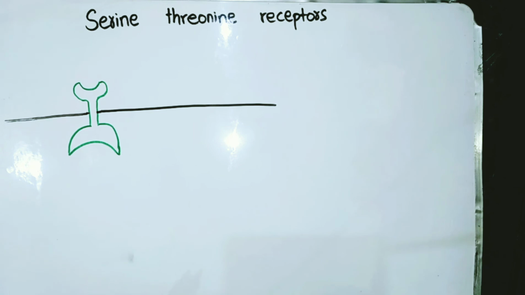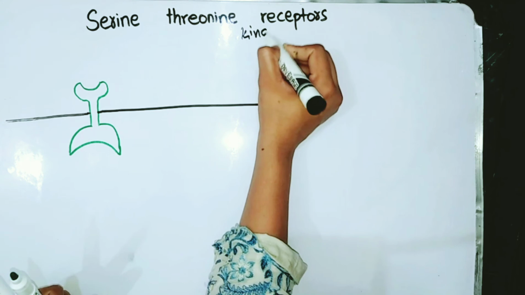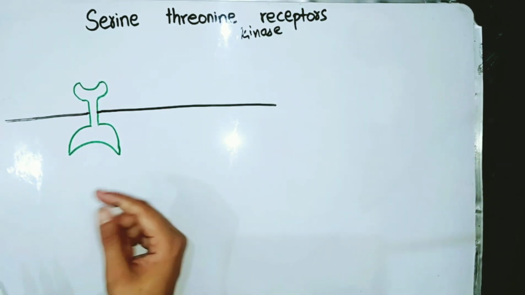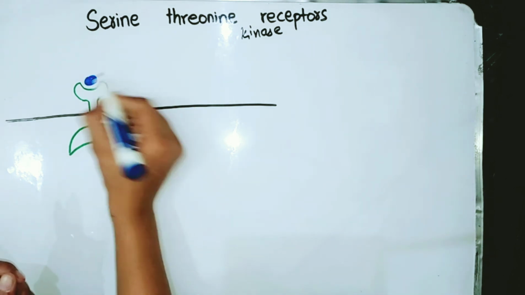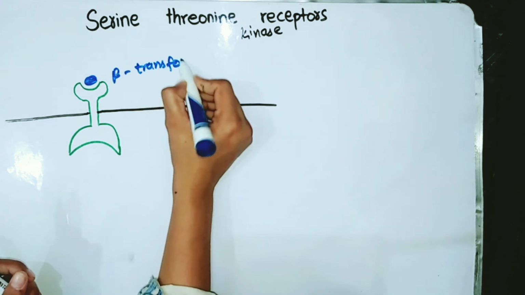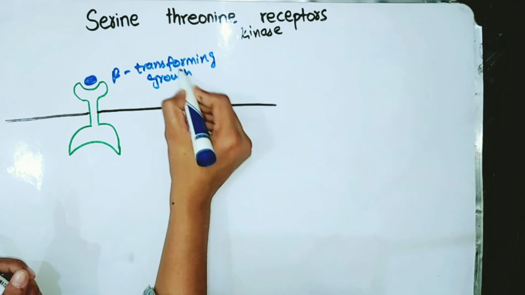The last type of the kinase linked receptor we're going to discuss is serine threonine kinase receptors. This is serine threonine kinase receptors, and we assume that the ligand here is beta transforming growth factor.